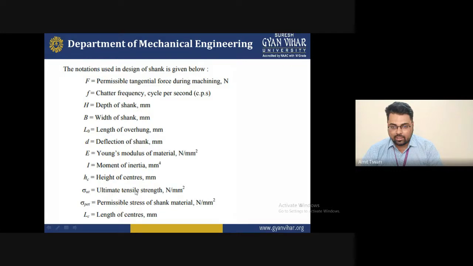Sigma ut is the ultimate tensile strength in Newton per mm square. Sigma pet is the permissible shear stress of the material, in Newton per mm square. And L is equal to the length of center in mm. So these are all the notations used in the design of shank. Whenever you design a shank, these are the notations we will consider.